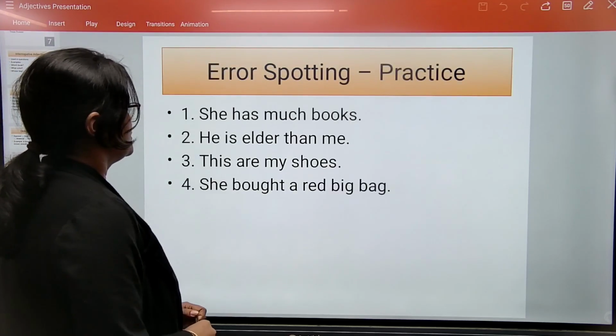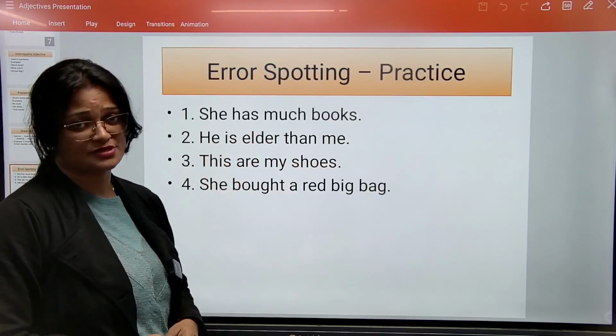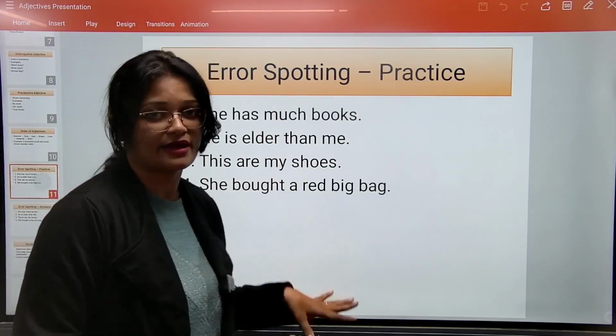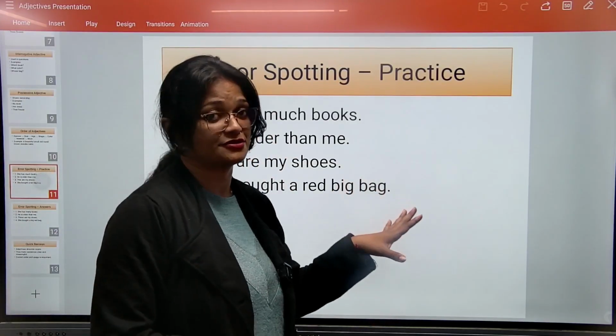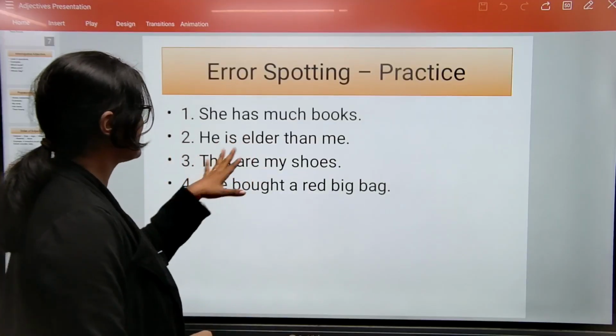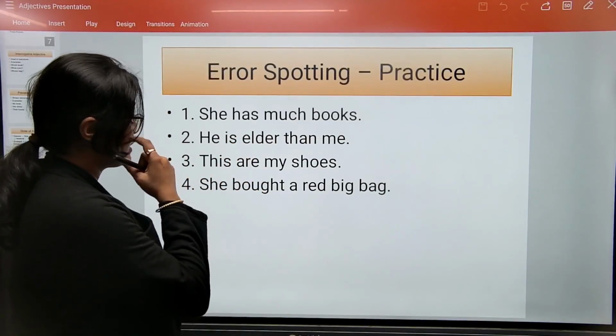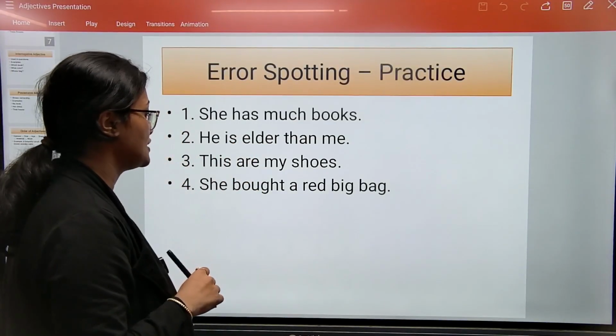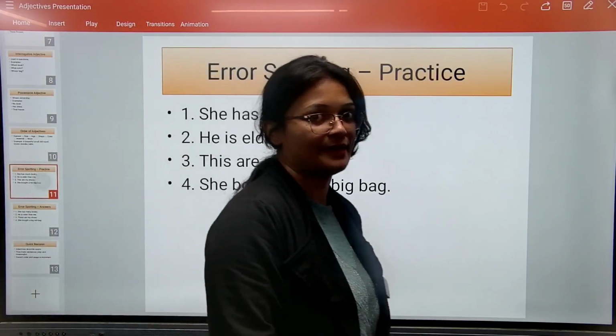Look, she has much books. ये है question जिस पे error है. Okay, these are error questions. So he is elder than me. These are my shoes. She bought a red big bag.